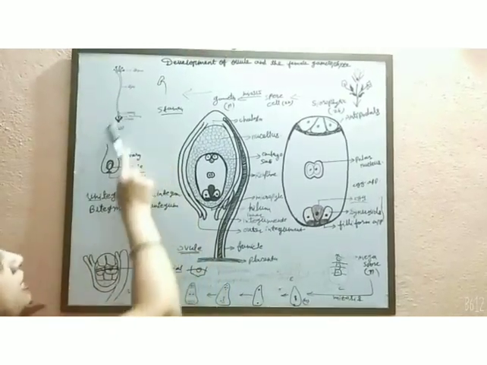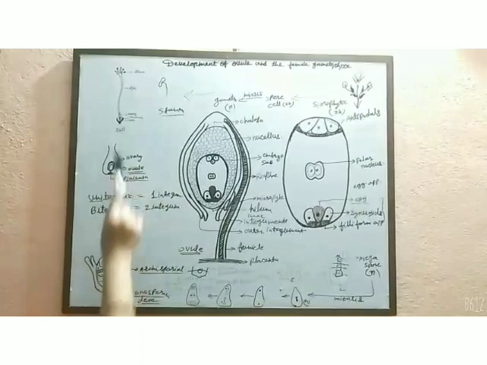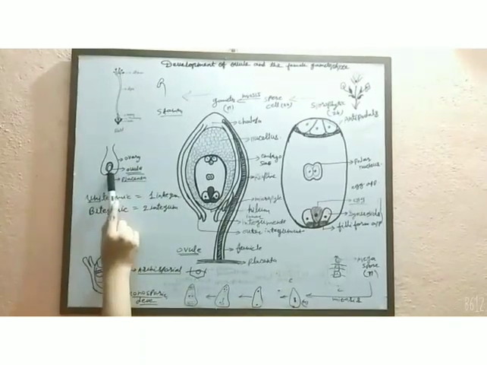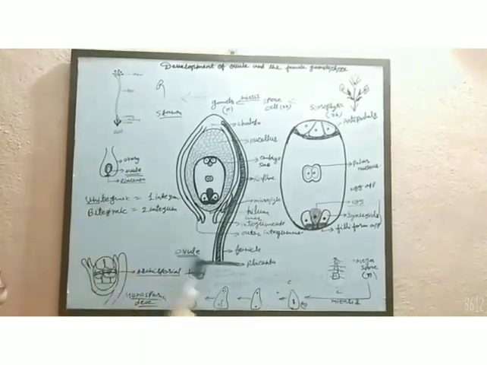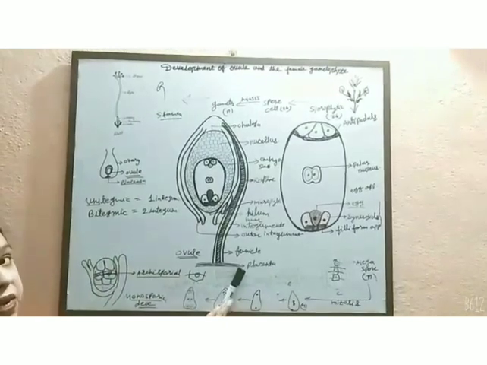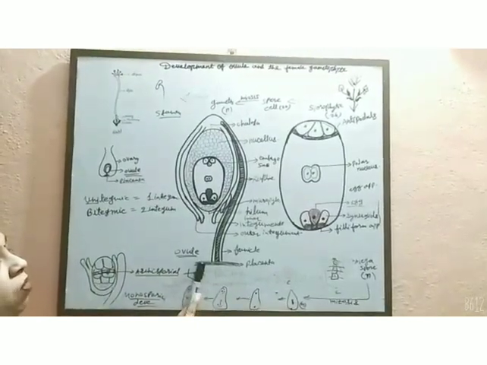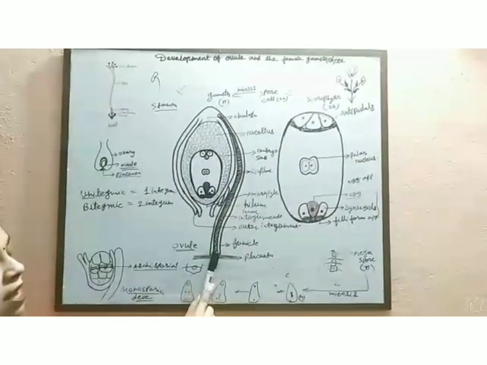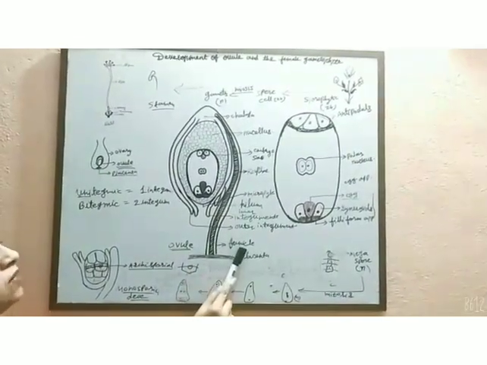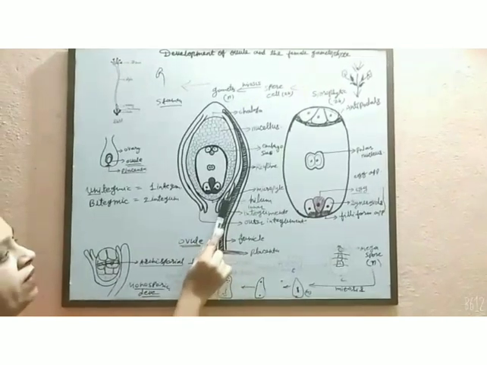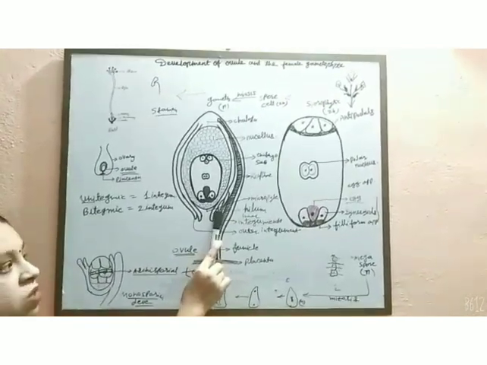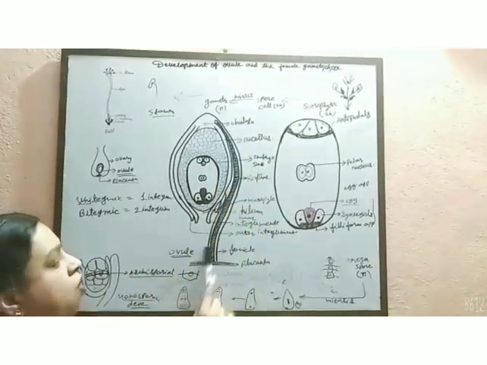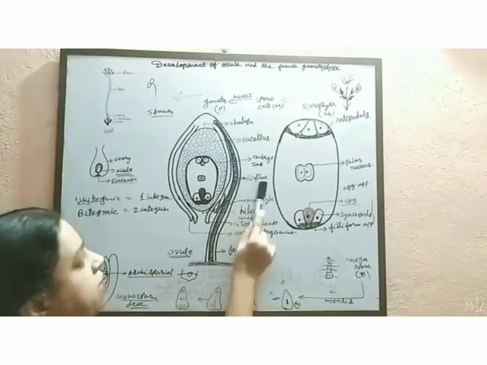For megasporogenesis, we have discussed the detailed structure of an ovary, in which the ovule is present. The ovule is attached with the structure placenta. With the placenta, the ovule is attached by one stalk, which is called the funicle. The point at which the funicle is attached with the ovule is called the hilum. The ridge formed due to this attachment is called the raphe.